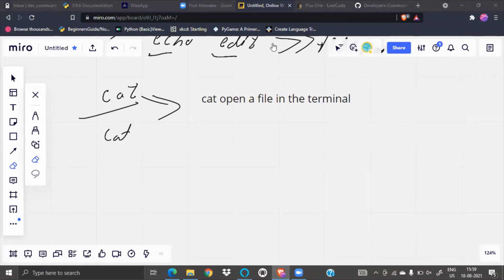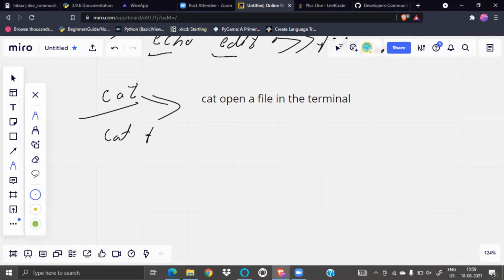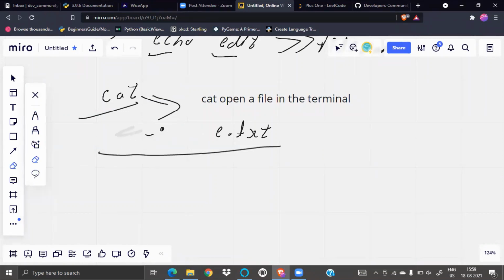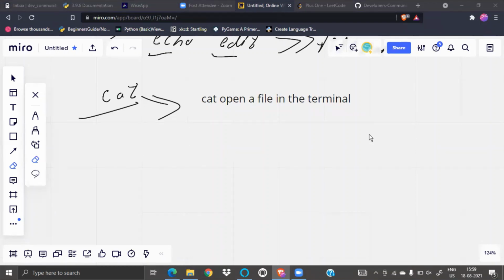Then the file name, dot whatever the extension, like txt. Suppose it's txt, so you can do this. Fine, so let's see. I guess it's clear. Dushyant, cat is clear now. Just write in chat if cat is clear.